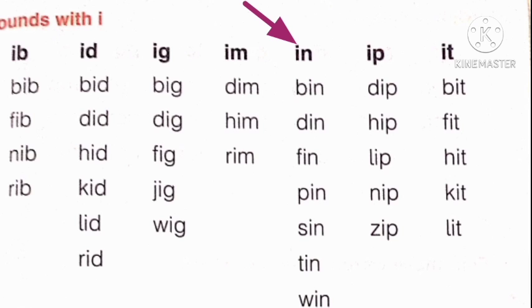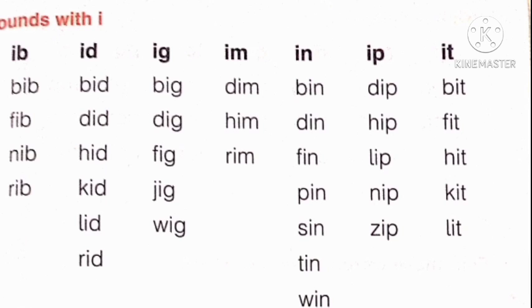Come to the next column. E, n, in. The sound is in. Let's join the sound in with other sounds to make new words. B, in, bin. D, in, din. F, in, fin. P, in, pin. S, in, sin. Th, in, tin. Last word is w, in, win.